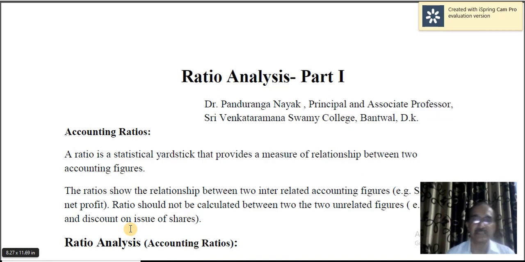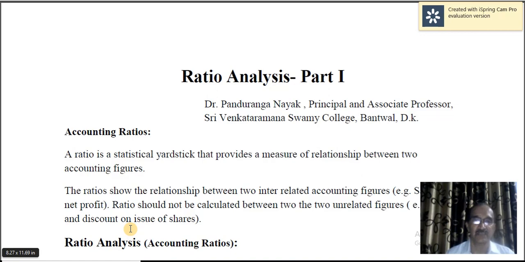Therefore, he summarizes all the transactions at the end of the year in the form of final accounts, or we call that financial statements. The financial statements normally consist of income statement, that is trading and profit and loss account, and position statement, financial position statement, that is balance sheet.